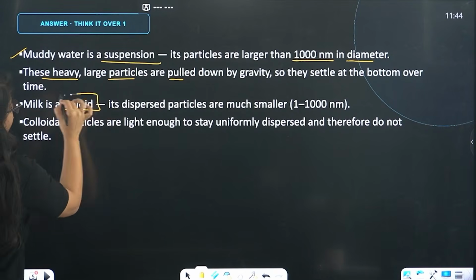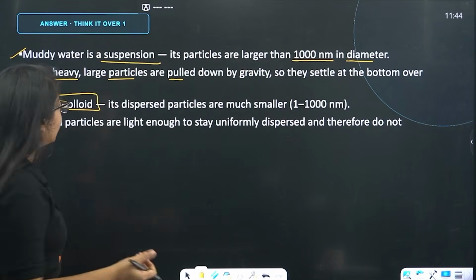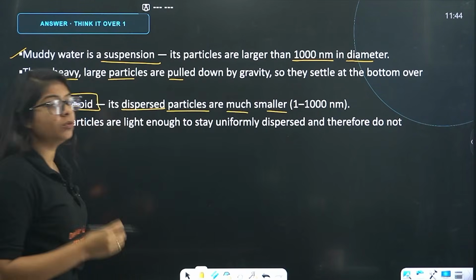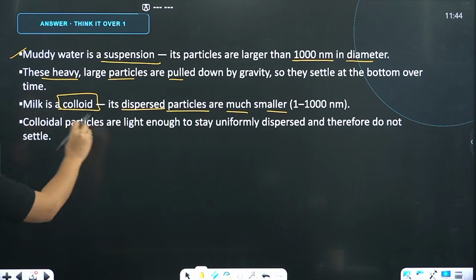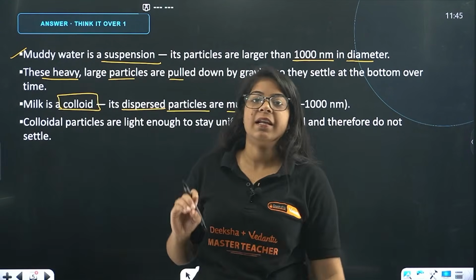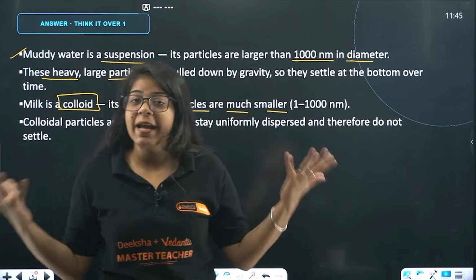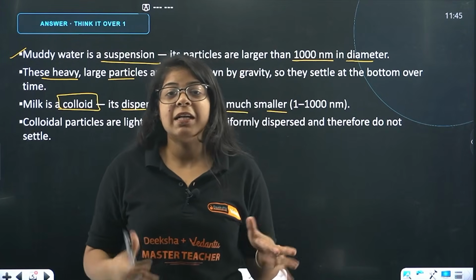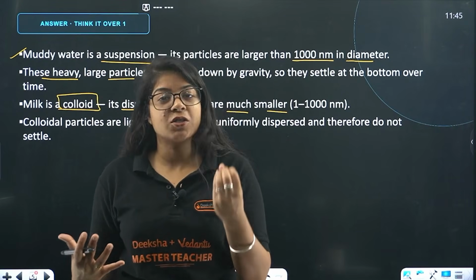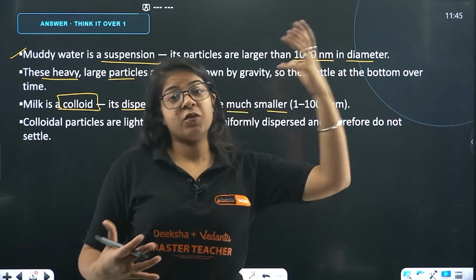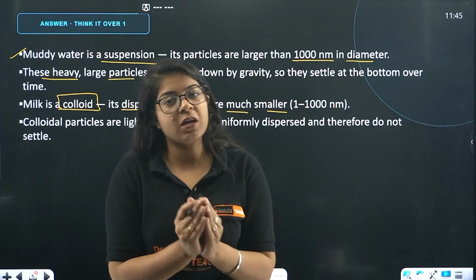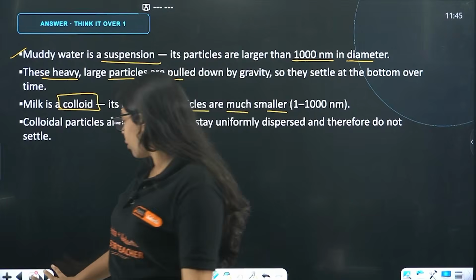Milk is, beta, a colloid. Its dispersed particles are much smaller, 1 to 1000 nanometers. Colloidal particles are light enough to stay uniformly dispersed and therefore do not settle under the influence of gravity over any period of time. You will not see milk start to settle down after a few hours or even after a few days. Making cheese or paneer from milk is a different thing. Leave that, we're just talking about milk. Done?